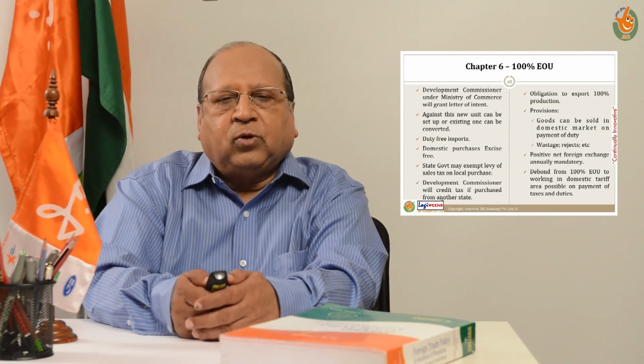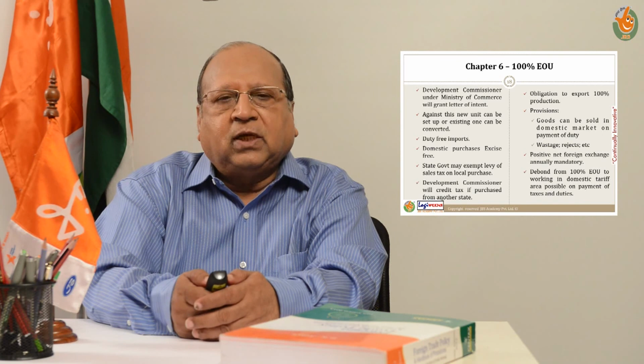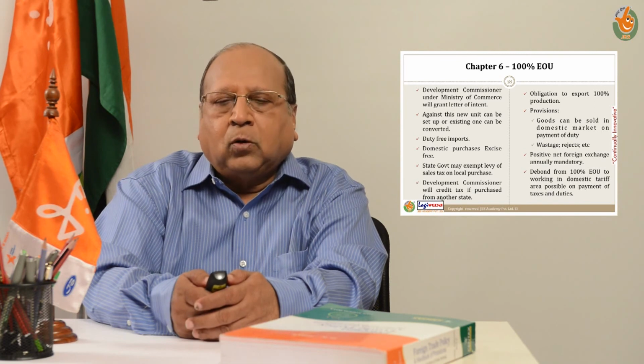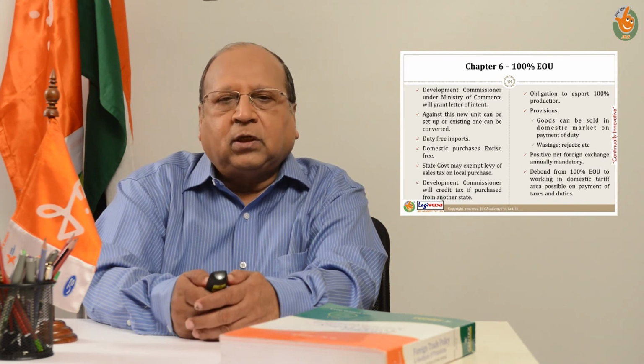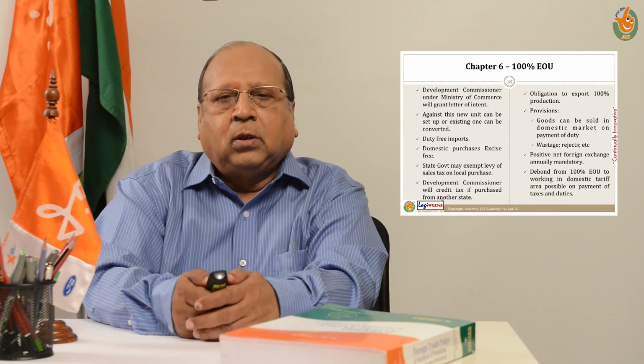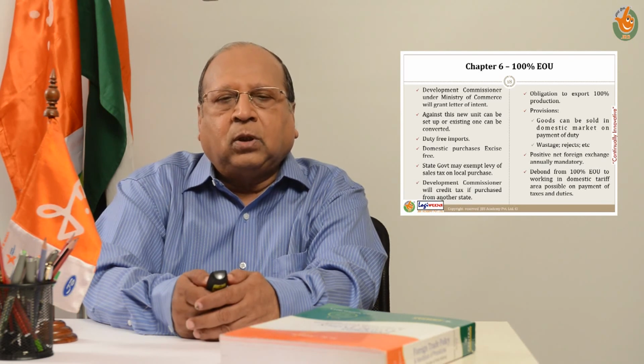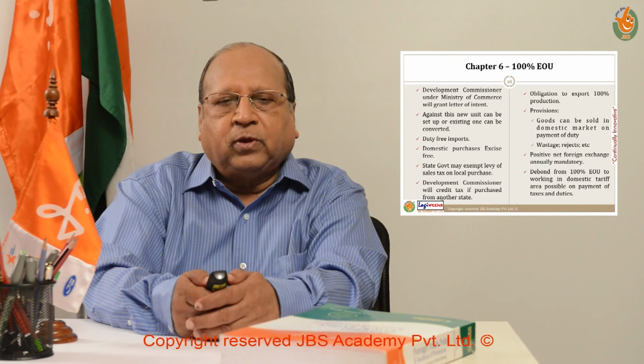This is under the policy, and a person who desires to establish a new unit as a 100% export oriented unit or convert his existing unit into a 100% export oriented unit will approach the development commissioner under whose control the export oriented units are operating. The development commissioner is under the Ministry of Commerce and Industry, and a proposal is submitted for approval to operate as a 100% export oriented unit.